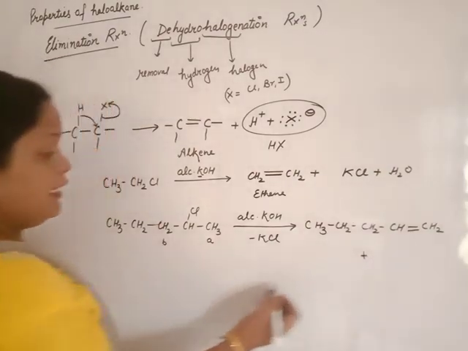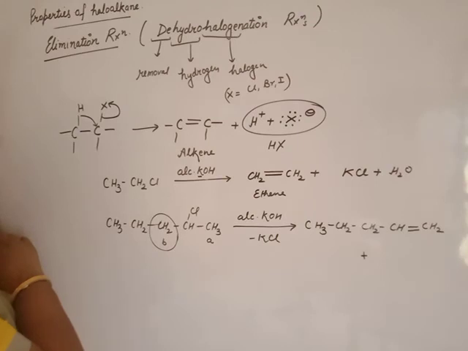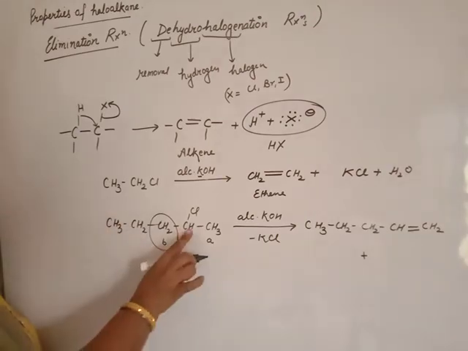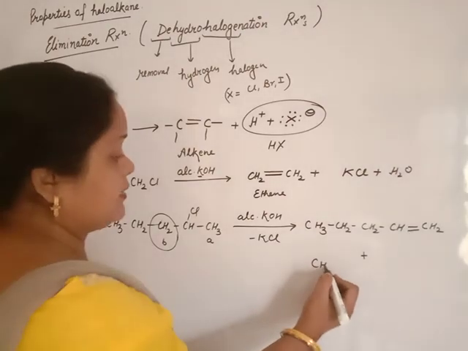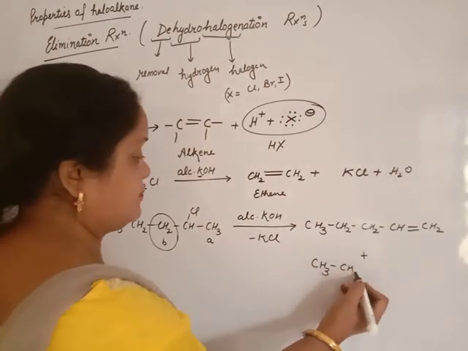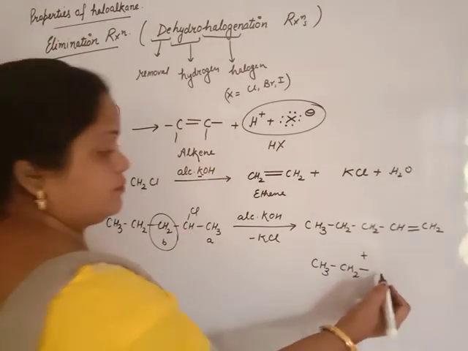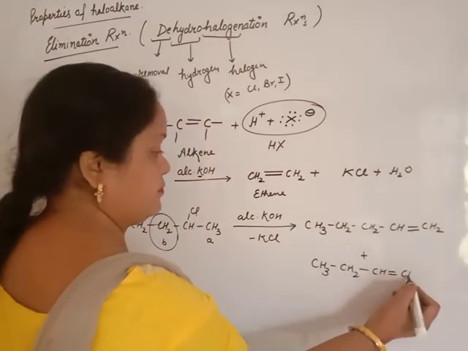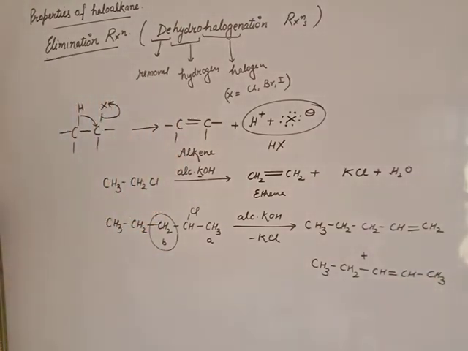But if the hydrogen of the third carbon is removed, it is also adjacent to this carbon, then another alkene is also possible, that is 2-ene. Which one is more stable?